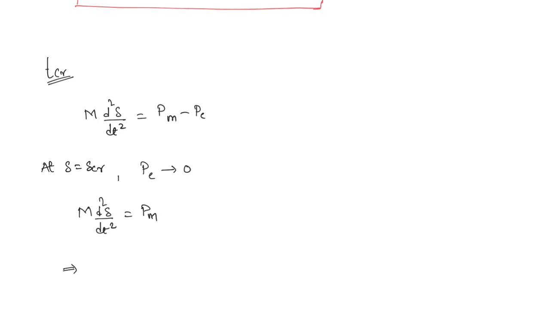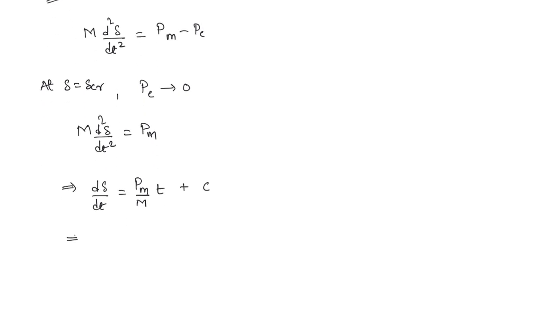So if you integrate this one time, then you're going to get d delta by dt is equal to Pm by M into t plus some constant, right? And once again, if you integrate this, you're going to get delta is equal to Pm by M t square by 2 plus some other constant. So let us take them as C1, C2.